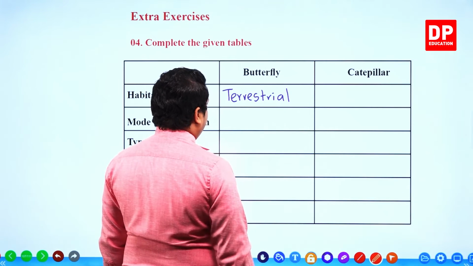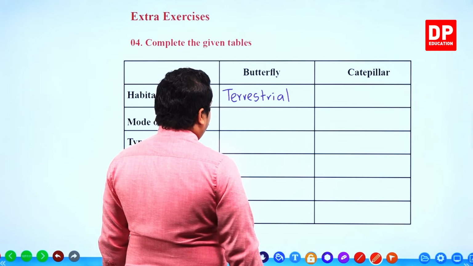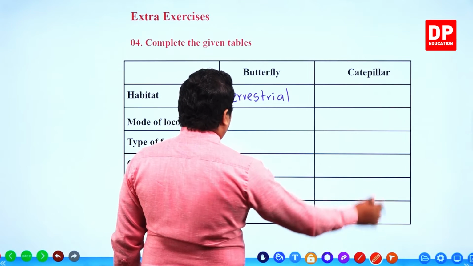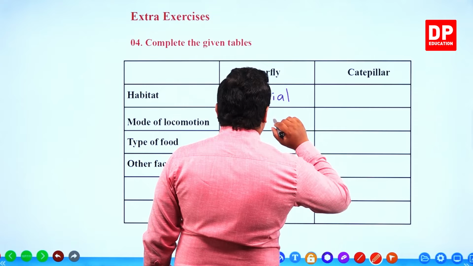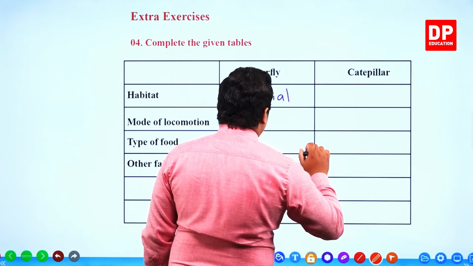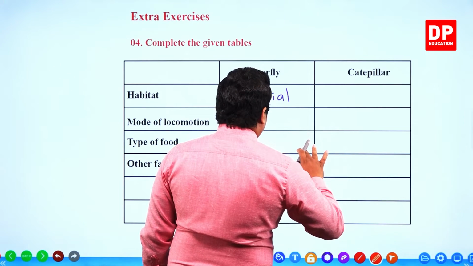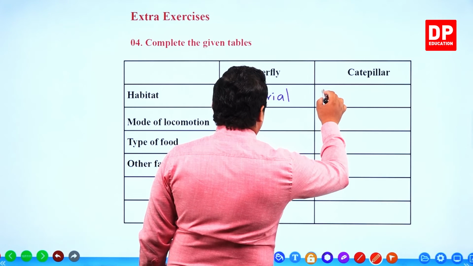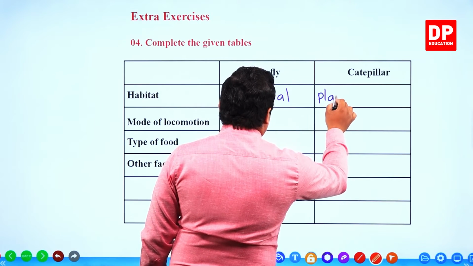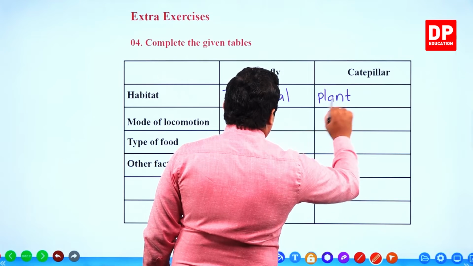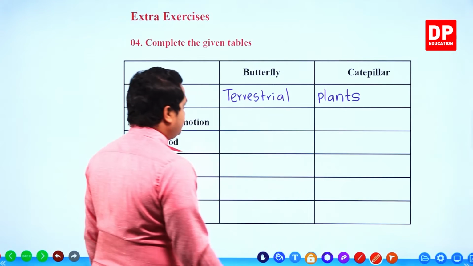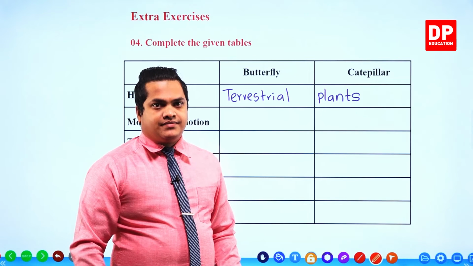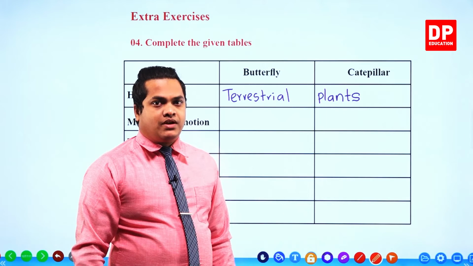Caterpillar also, most of the times, is a terrestrial animal, but for habitat we can mention especially plant leaf or plants. Mainly they are living on plants, that's it.